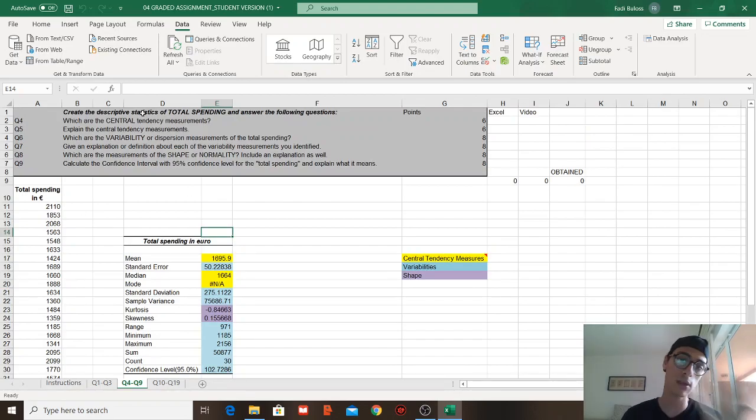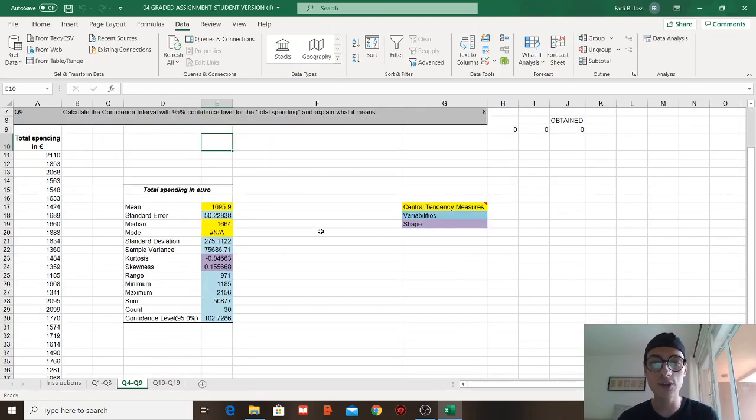So I'm going to read the whole question, then I'm going to start answering the questions. Which are the central tendency measures? Central tendency measures are the ones in yellow. When we talk about descriptive statistics, as you have already mentioned in classes before and videos, it's when we try to describe something. Descriptive statistics is describing the observations or the information that we have on hand. We cannot just focus on central tendency and say it's enough, or focus on variability and say that's enough. We need to combine all of them and analyze all of them to get a better view or better understanding of the piece of information that we have.